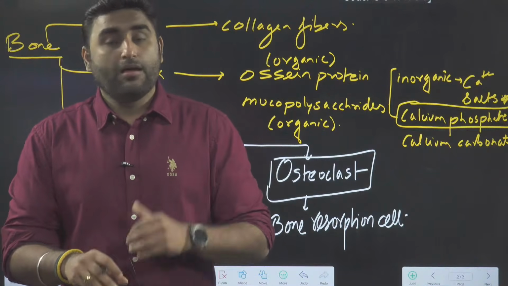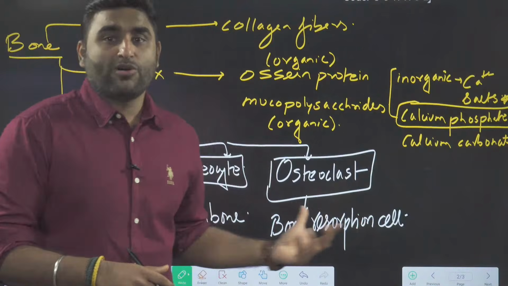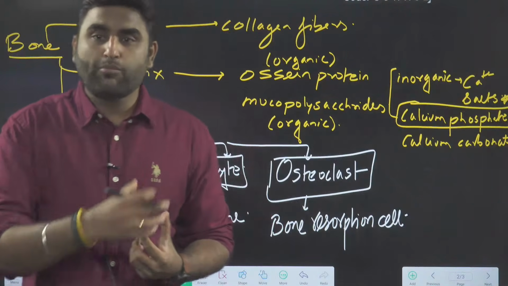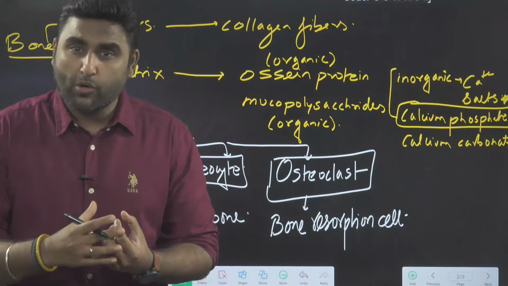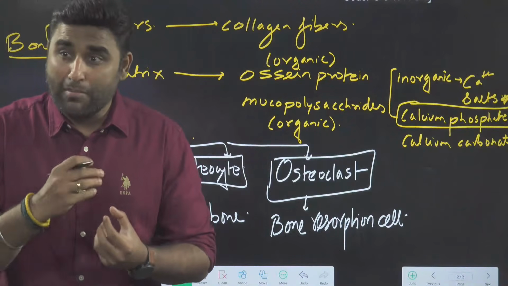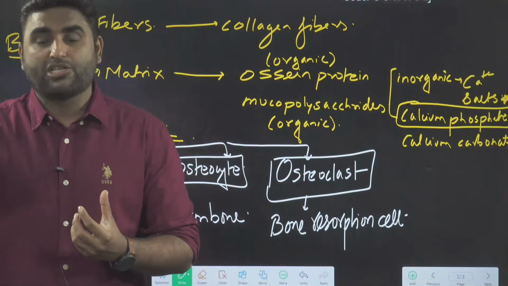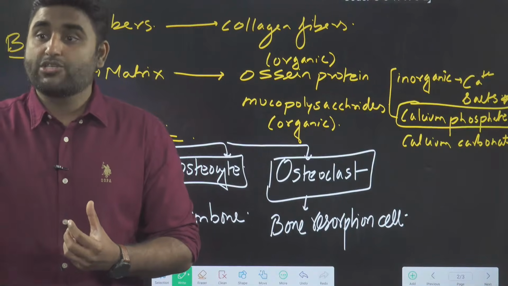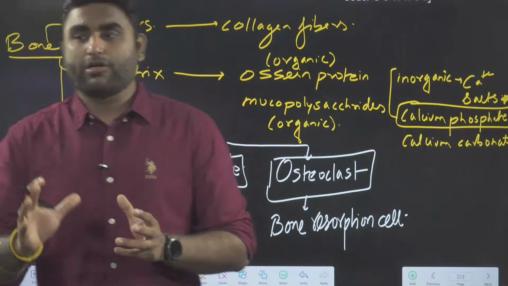Similarly, when calcium is less in your blood, osteoclast will resorb the bone, kind of dissolve the bone. I can say at a microscopic level there is breakdown of the bone where we are releasing the calcium into the blood. So again calcium will be increased whenever you require it. So these cells are very important.